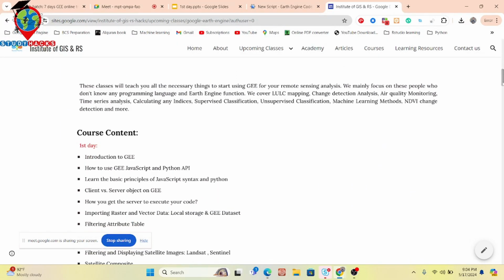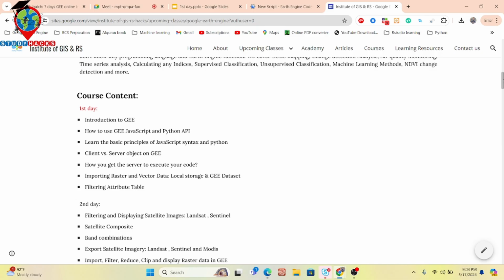Basically, in this online training program, we mainly focus on beginners who don't have any knowledge about coding. You can easily learn all of the coding part, and then you also learn how we can apply this coding on Google Earth Engine for different types of remote sensing analysis. On the first day, I will discuss the introduction to Google Earth Engine, and how to use Google Earth Engine with JavaScript as well as the Python programming language. As beginners, if you have no knowledge about coding, mainly JavaScript or Python, we also discuss some basic principles of syntax for JavaScript and Python.